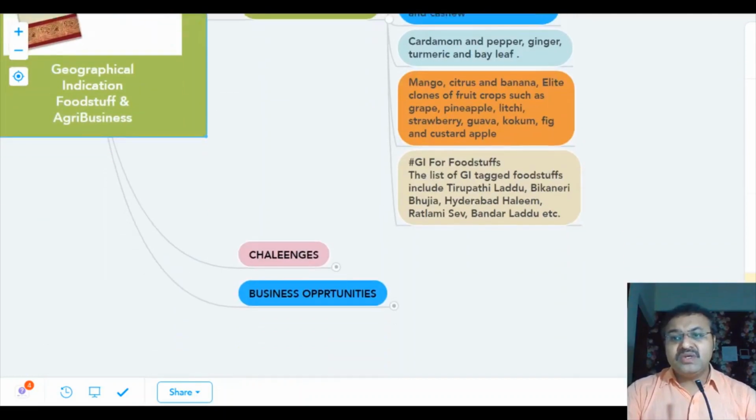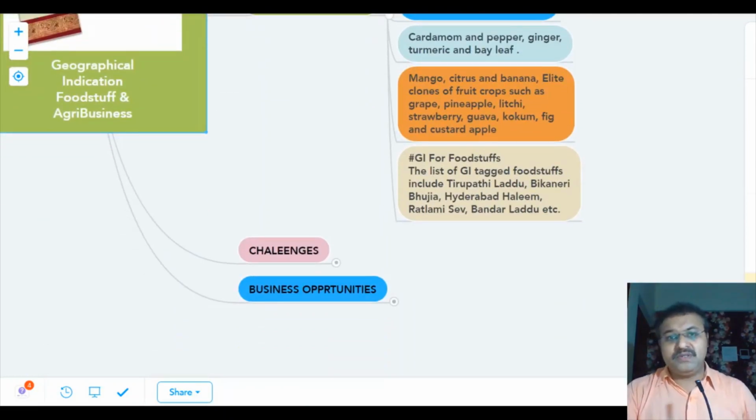If we go for foodstuff products, there is a list of GI tagged foodstuffs in India, and you all know the Tirupati Ladu. These are very high quality, and they cannot be manufactured anywhere else. The quality is unique and the product is very specific, and that is why the GI was given for Tirupati Ladu.